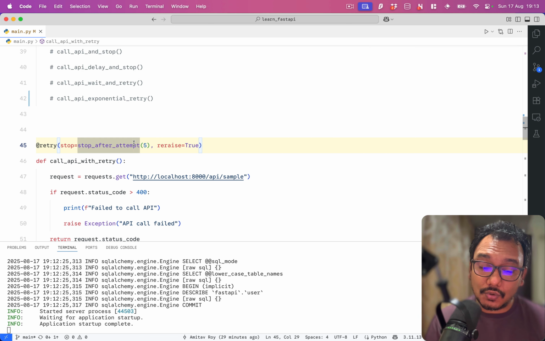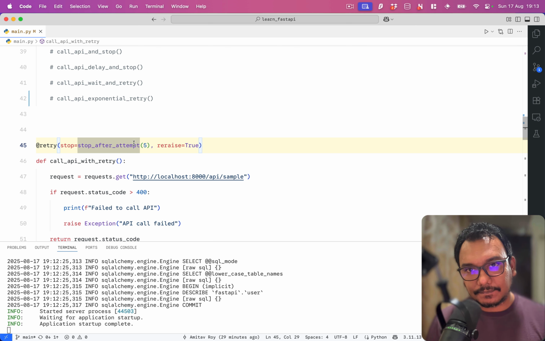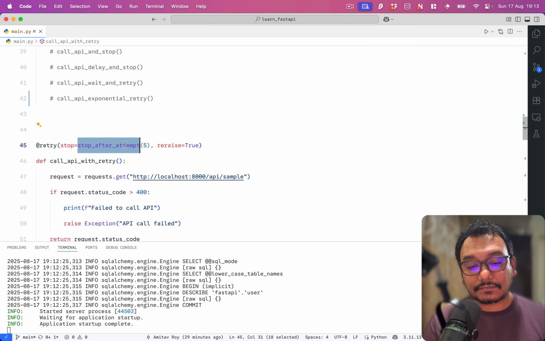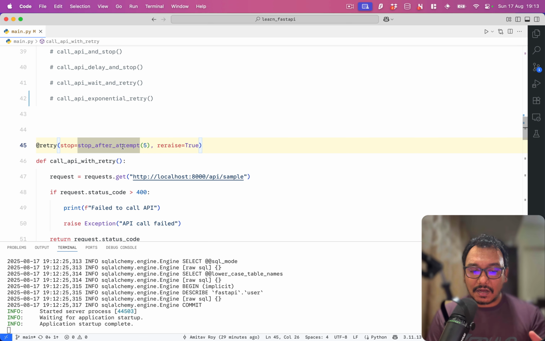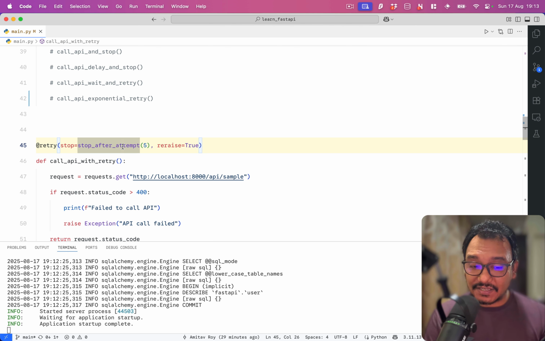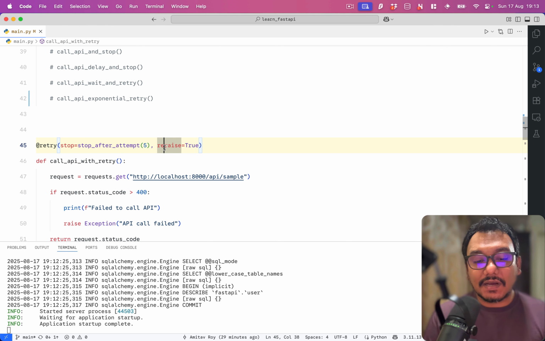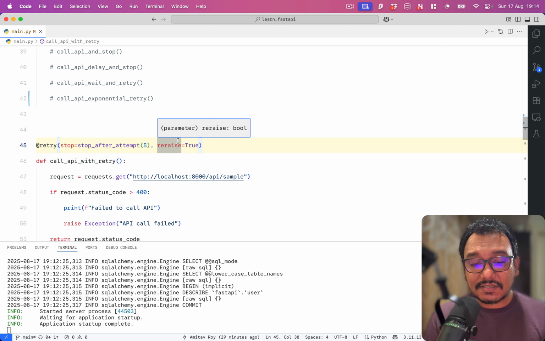For now, what we will do is rely on three main keys from there. One is the stop, okay? And as the name suggests, it allows you to define when the retry will stop. It is very important because you can't just go on retrying for eternity, right? There has to be an end, otherwise it's an infinite loop. That attribute, this function and many other functions are available with the Tenacity package, which allows you to define when you should stop. The other important thing is this re-raise.